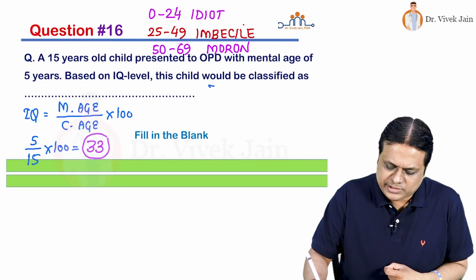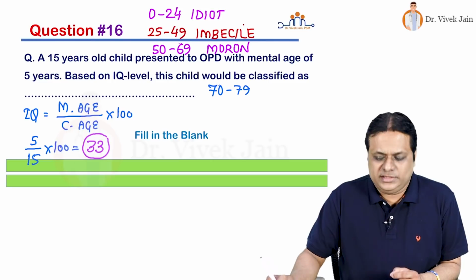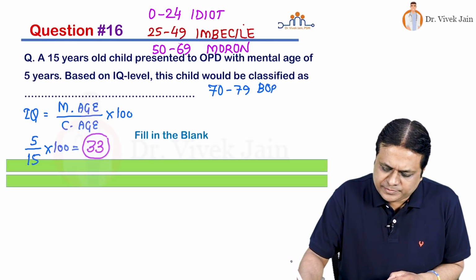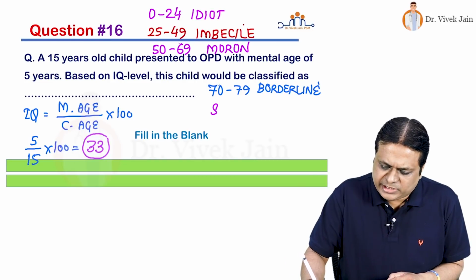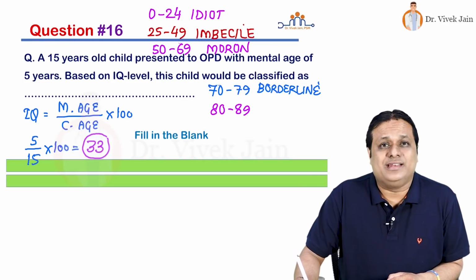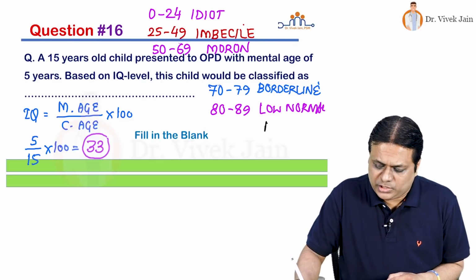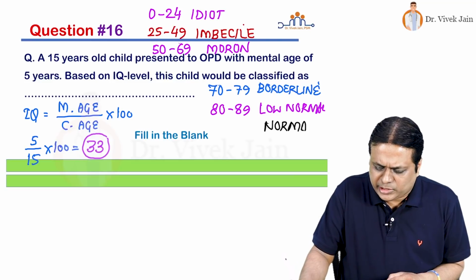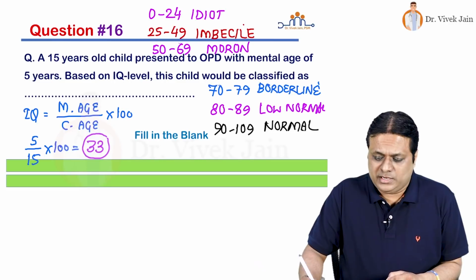If it is 70 to 79, then it is a borderline case. If it is 80 to 89, then this is low normal. And what is normal? Normal is taken as 90 to 109.